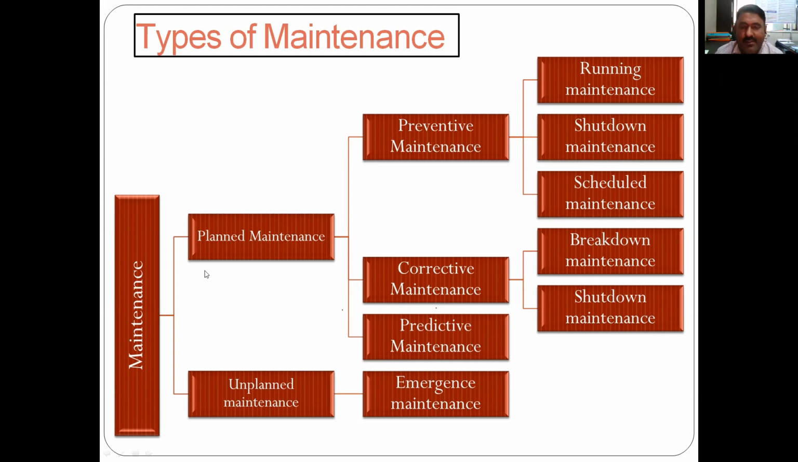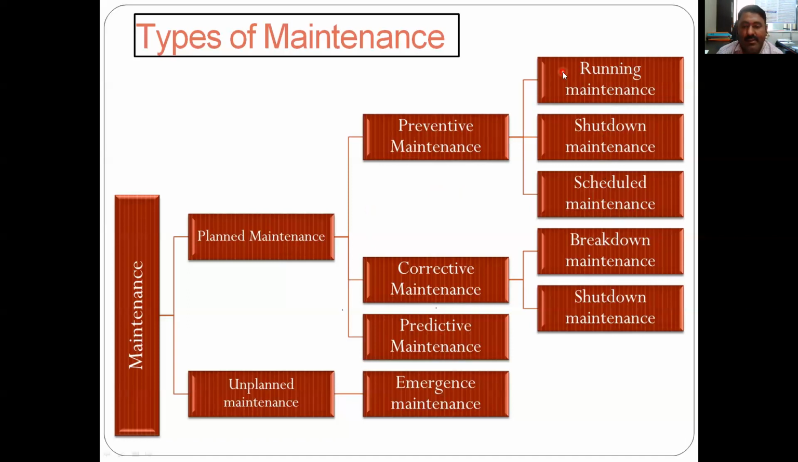So maintenance: you can see here, planned maintenance and unplanned maintenance. The very first two types are planned and unplanned. In unplanned, there is only one, emergency maintenance. In planned, there are 3 types: preventive, corrective, and predictive. In preventive, there is running maintenance, shutdown maintenance, and scheduled maintenance. So in preventive, there are 3 types.